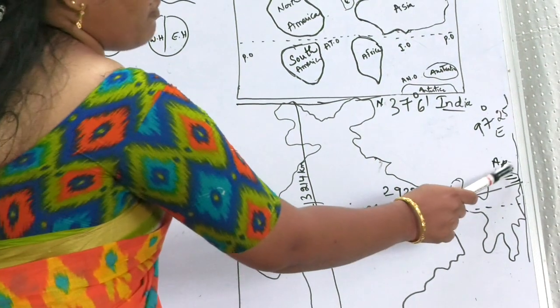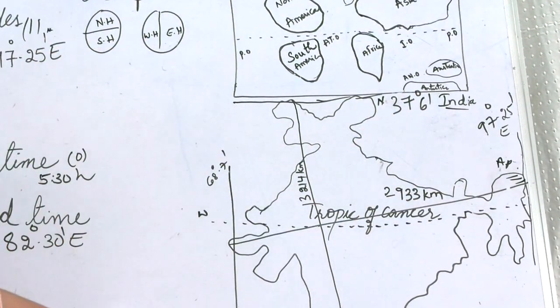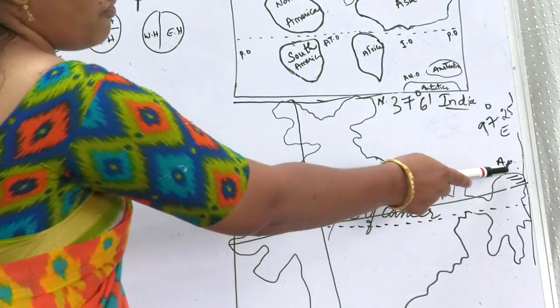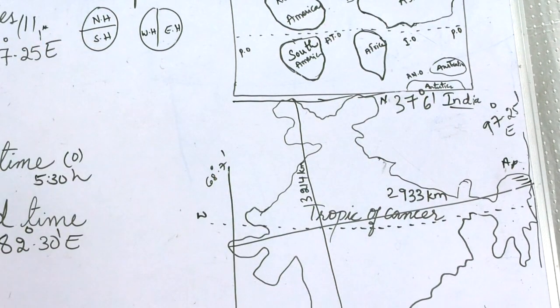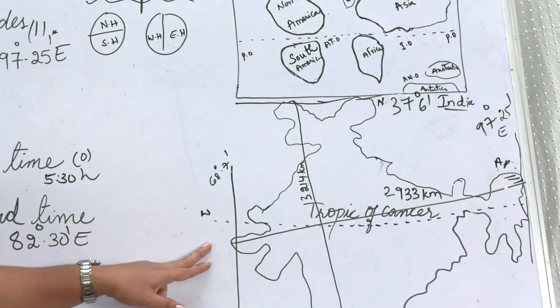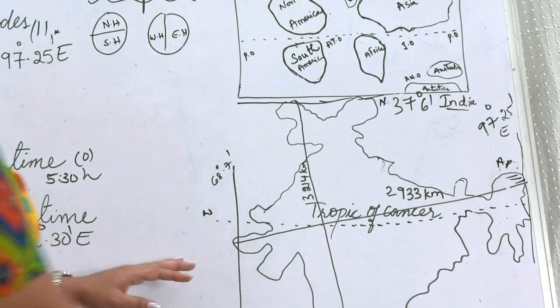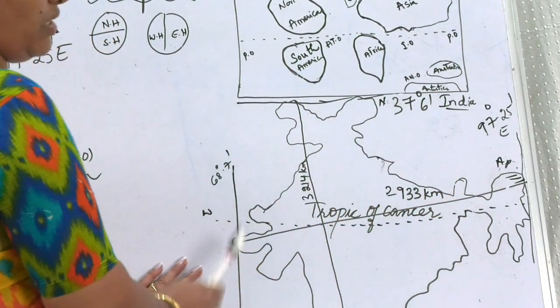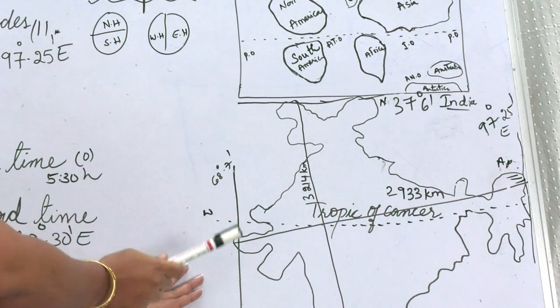So if the sun rises at 5 a.m. in Arunachal Pradesh, in Gujarat the sun rises at 7 a.m. There will be a 2 hour difference between Arunachal Pradesh and Gujarat.